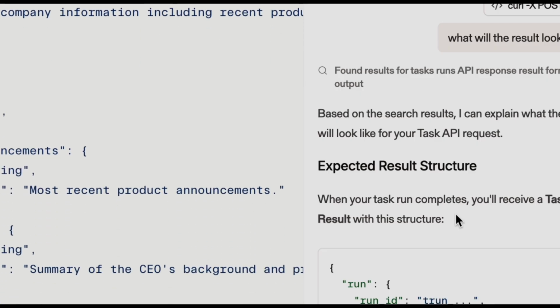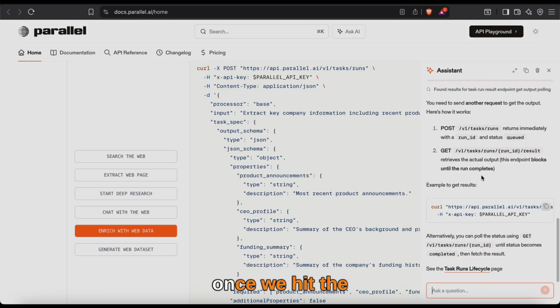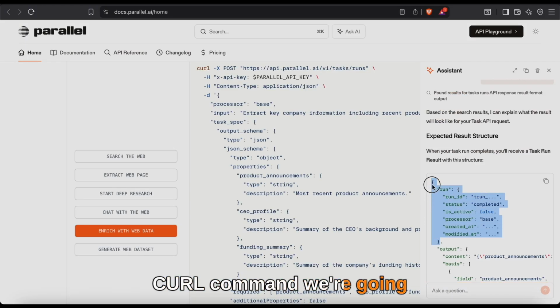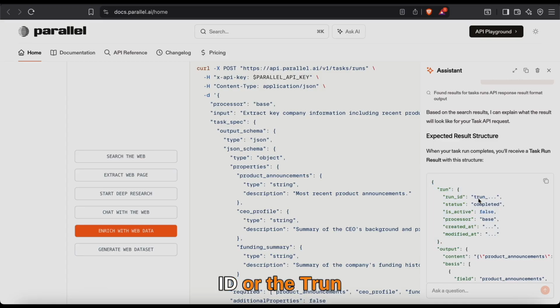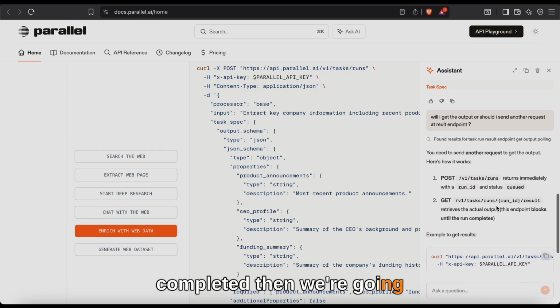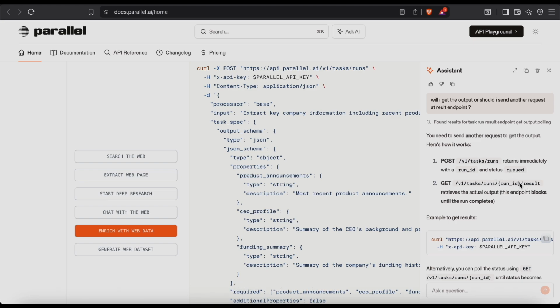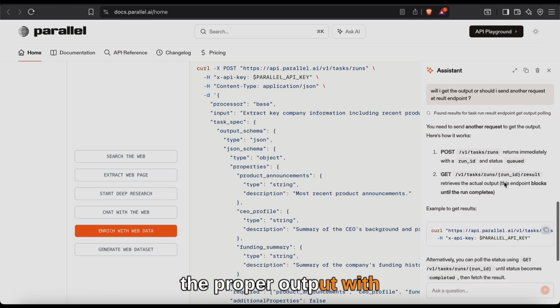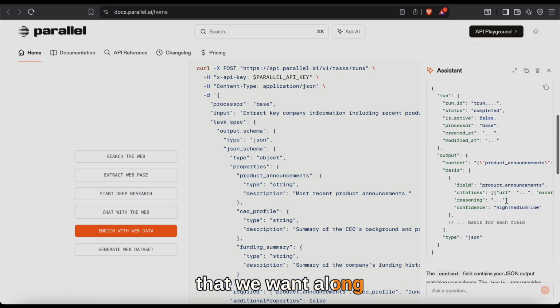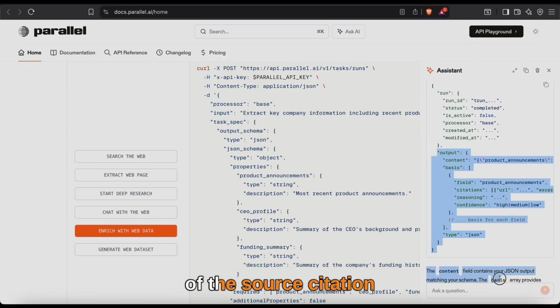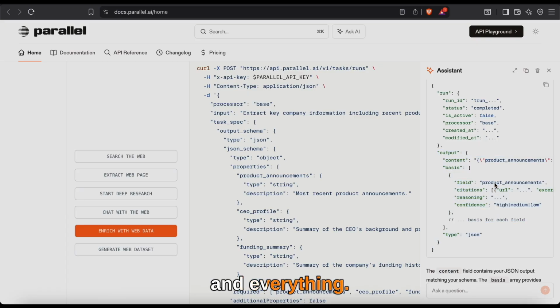So I got the result. It seems like once we hit the call command, we're gonna get the run ID. And once we get that, we need to look at the status. Once the status is completed, then we're gonna have to hit the result endpoint with the run ID to get the proper output with all the information that we want, along with the confidence level of the source, citation, and everything.